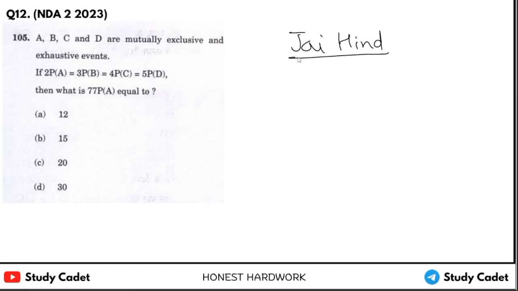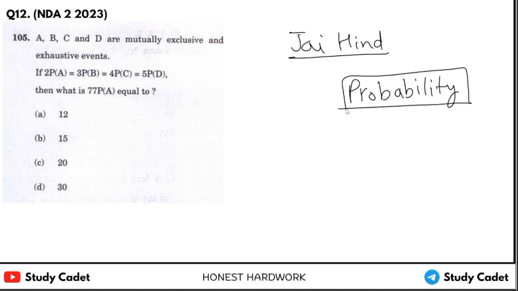So today's video is of probability PYQs of NDA 2 2023. We have covered PYQs of NDA 1 2024.